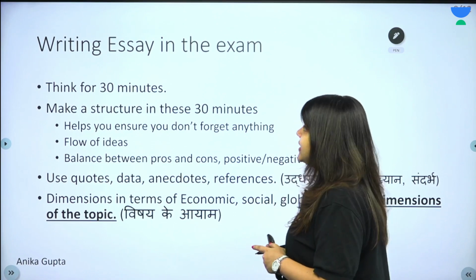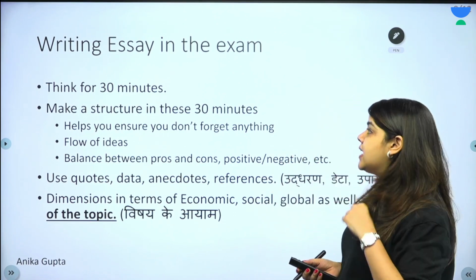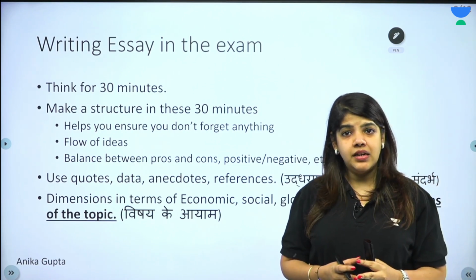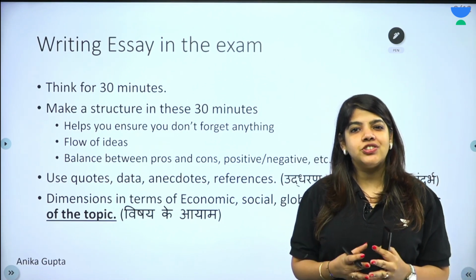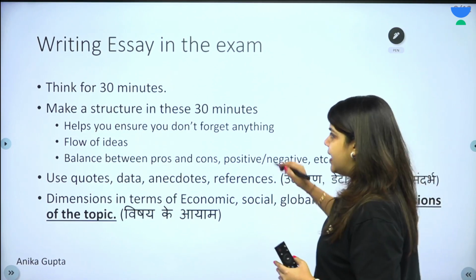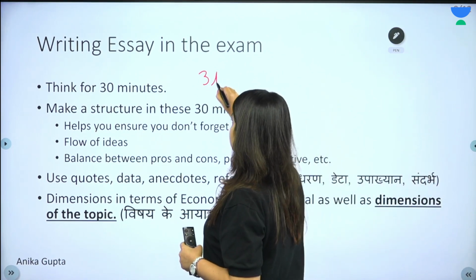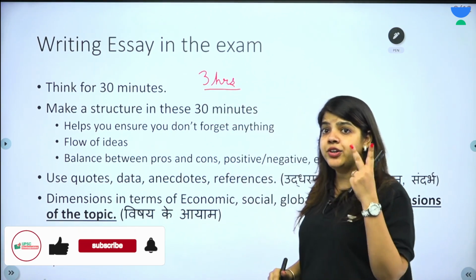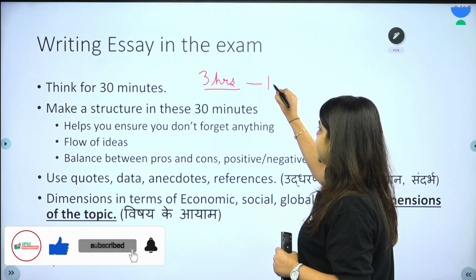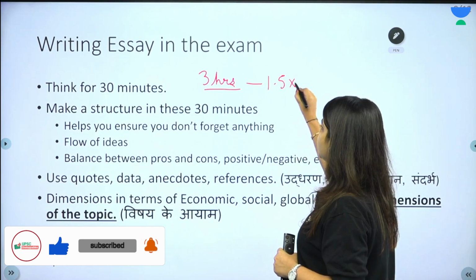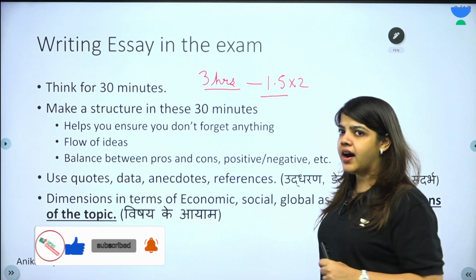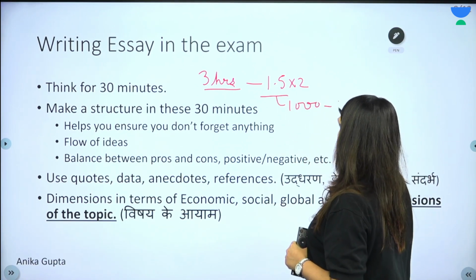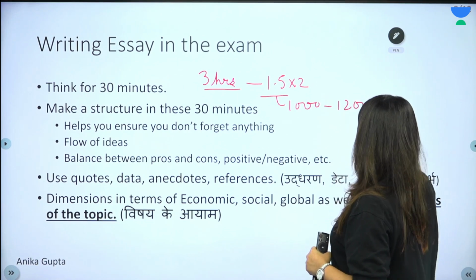Writing essay in the exam. Now the next topic is how do we write essay in the exam. So one of the most important factors for writing an essay is structuring it. In the exam, we have 3 hours total to write our essay. We have a total of 3 hours to write 2 essays. This implies it is 1.5 hour into 2. So we have 1.5 hour to write 1000 to 1200 words.